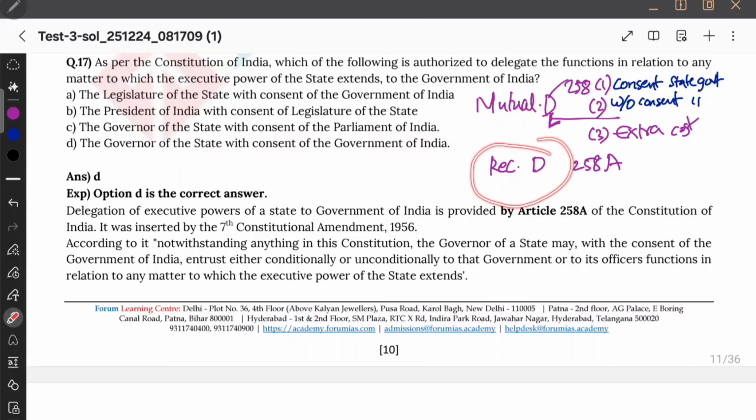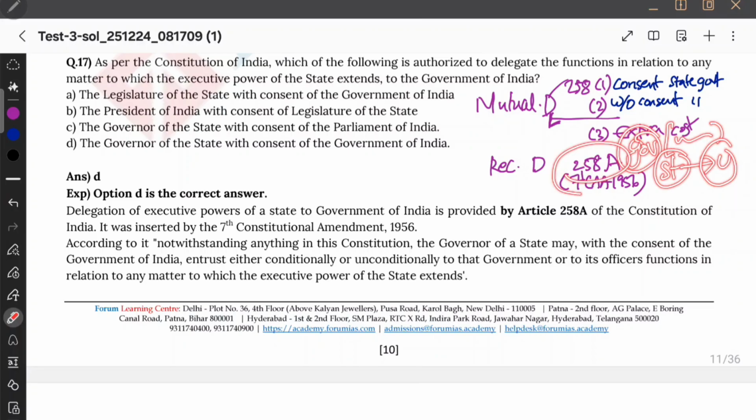And we have reciprocal delegation. Reciprocal delegation, it was introduced through an amendment. Which amendment is this? 7th Constitutional Amendment Act of 1956. Okay. Reciprocal is just that. That is simple. Like governor with the consent of central government entrust executive function of the state to the union. That is 258A. That's all. Reciprocal delegation. It is just the opposite of this.